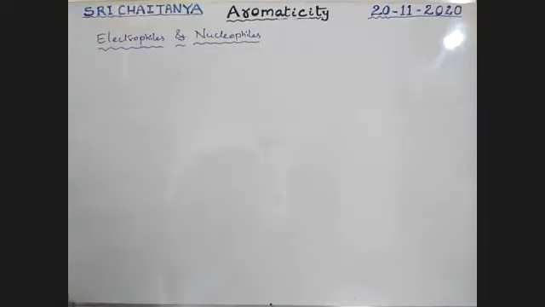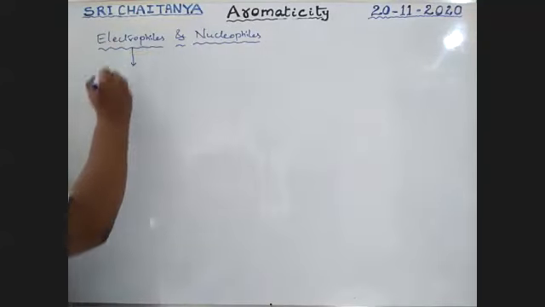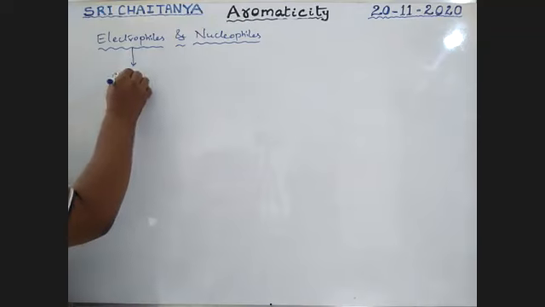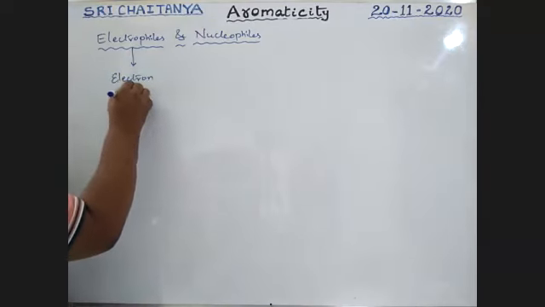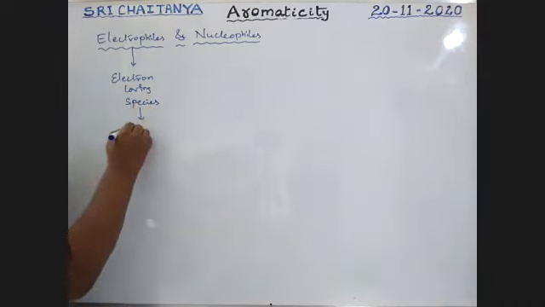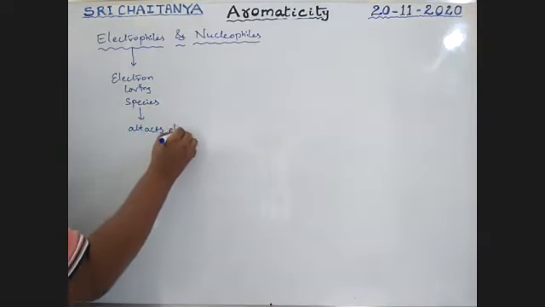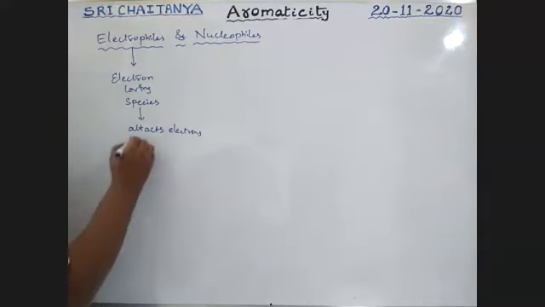What are these electrophiles and nucleophiles? Electrophiles are nothing but electron loving species. That means electrophiles attract electrons.